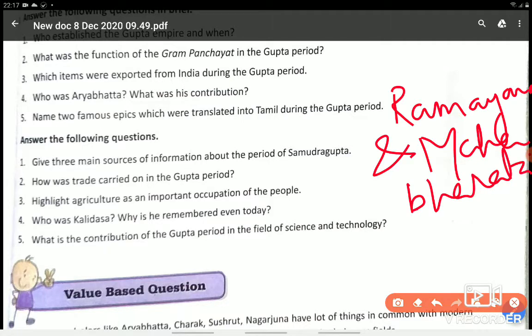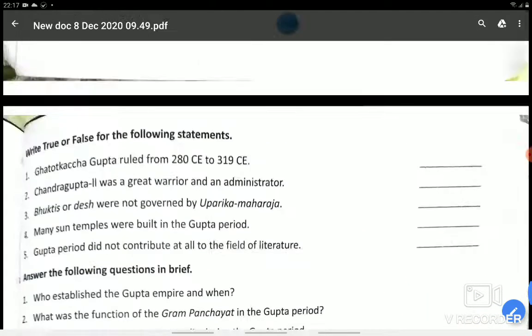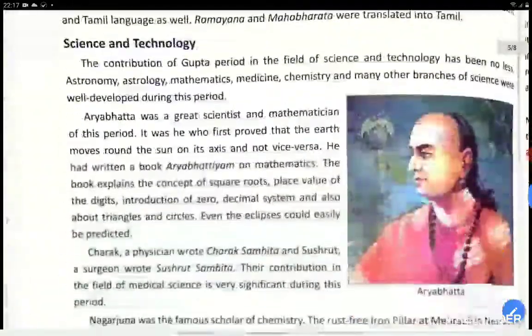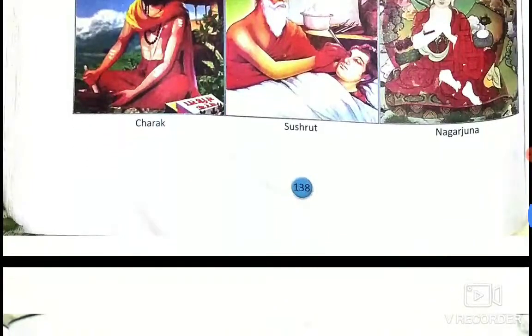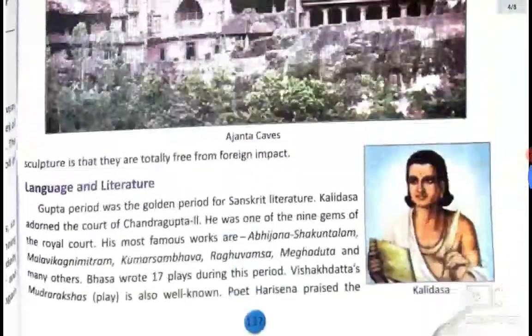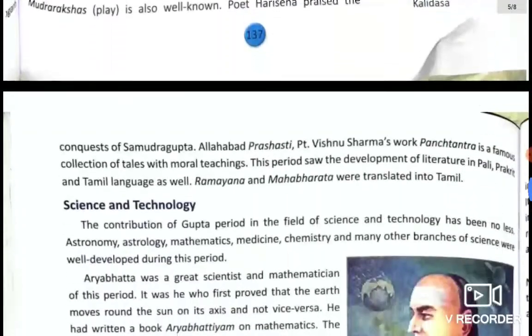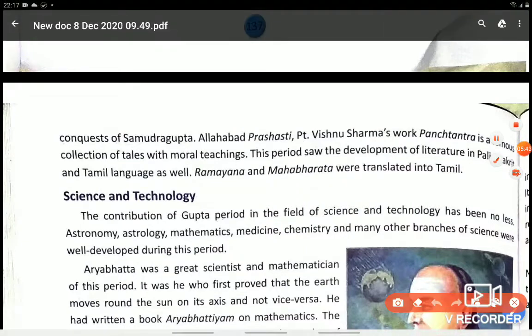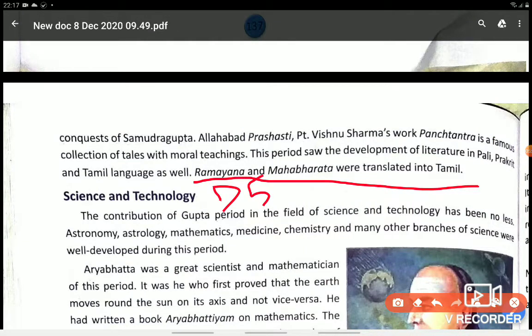That also you will get in page number 138. Here you will get this answer. Ramayana and Mahabharata. This is D5 answer. Okay.